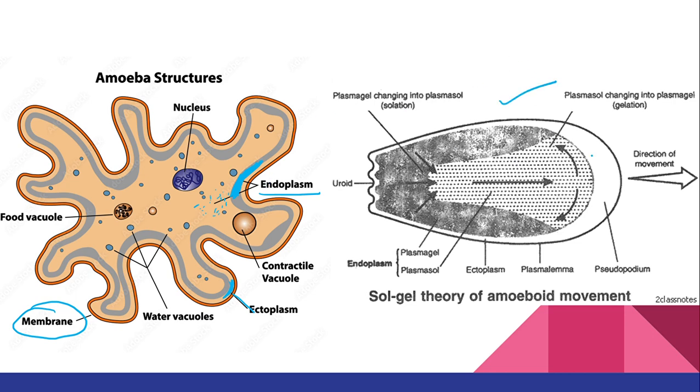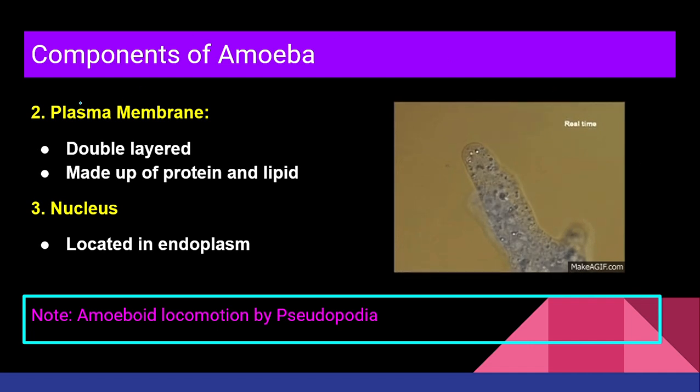Now, this is the structure of one of the pseudopodia. Here you can see again, this one is your ectoplasm, and then you have endoplasm. Which one? Plasma gel. This whole plasma gel is present, and then you have the plasma sol. This whole is your plasma sol, right? Now, in which direction are they moving? Obviously, in the direction where the food is present. So, obviously, it is in the direction where we have to make pseudopodia, right?